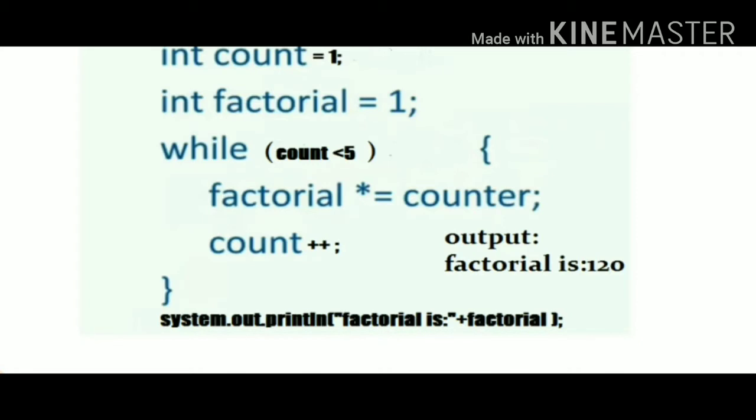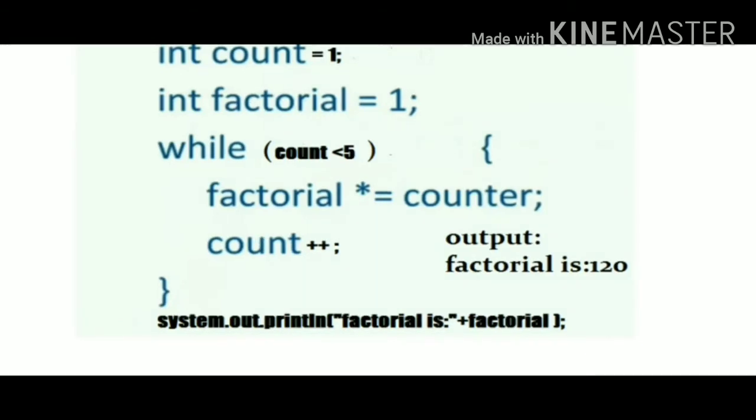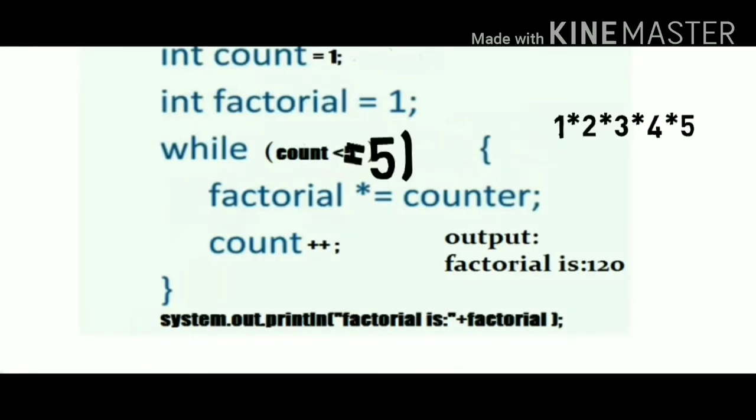While count is less than 5, factorial equals factorial into count plus plus. Until the condition inside the while loop is true, which is count less than 5, the while loop will perform the given operation. When count reaches 6, the while loop will be terminated. As you can see, our output is 120.